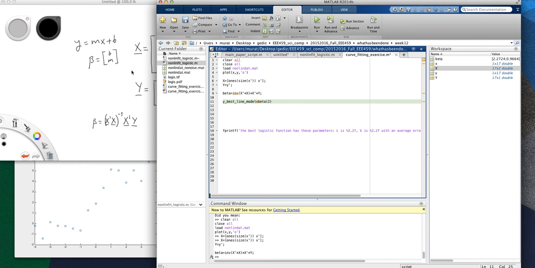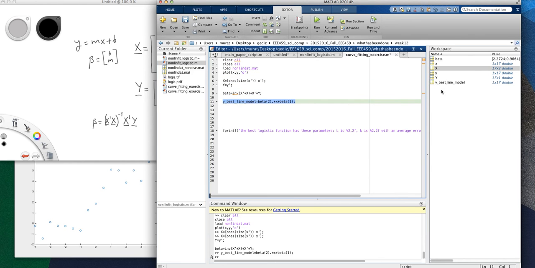So beta's second element is m times this x, which is our independent variables, plus beta 1. Since beta is scalar, it doesn't matter if I dot multiply or just multiply this, but let's keep the dot multiply. It doesn't matter at all. So when I run this now,